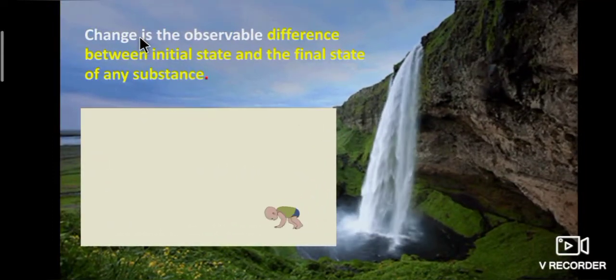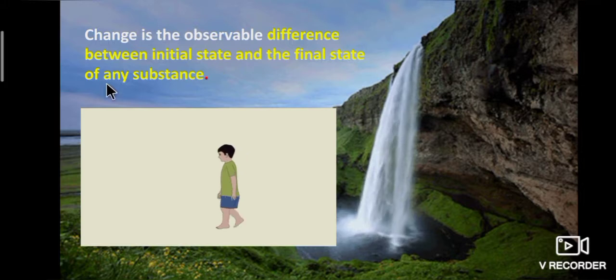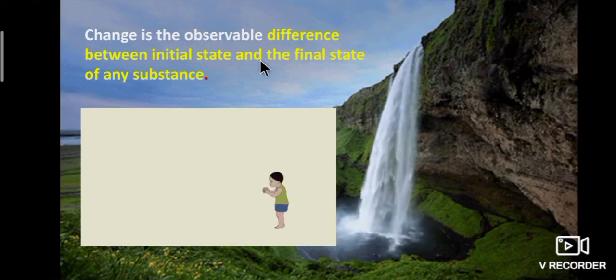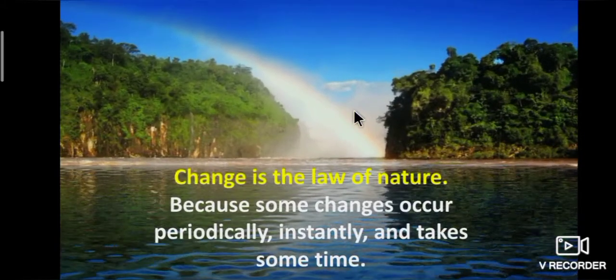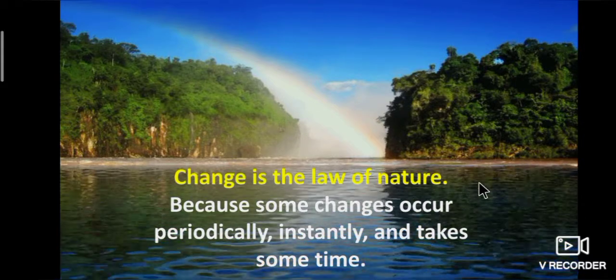Tell me, what is a change? Change is the observable difference between the initial state and the final state of any substance. For example, human growth from baby to adult is a change. Change is the law of nature.